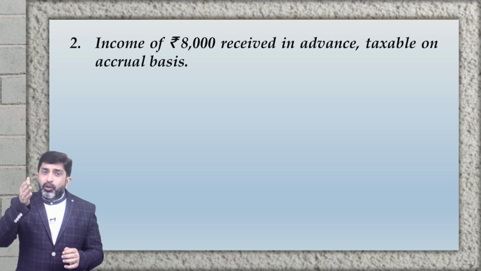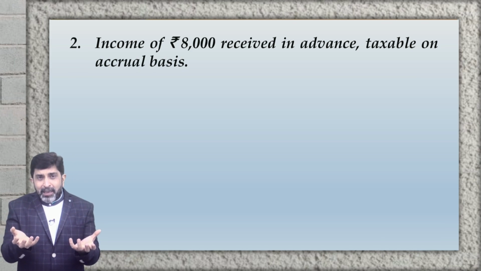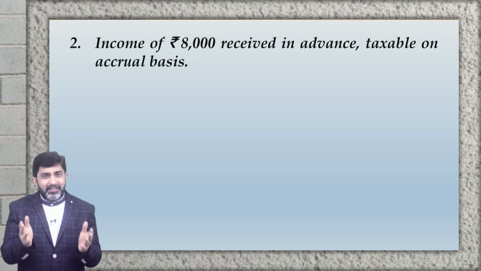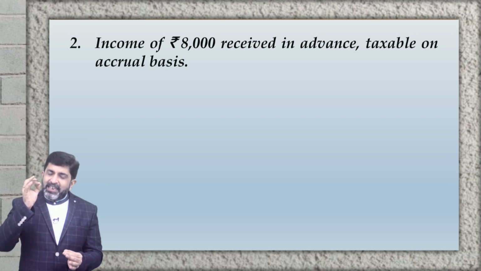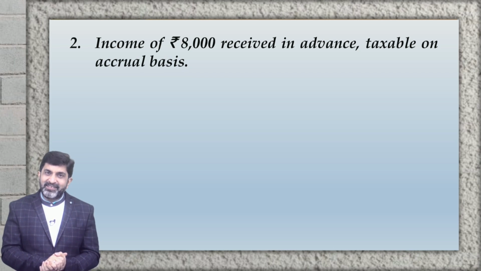If the income is also taxable on accrual basis, then the carrying amount and tax base will not have any difference. Carrying amount and tax base will be the same. If the carrying amount of the liability is rupees 8,000, even the tax base of the liability will be rupees 8,000. So let us see how to write up the answer for this part.